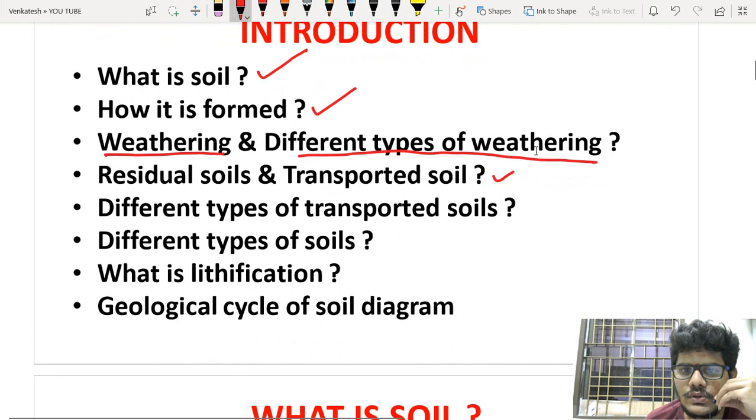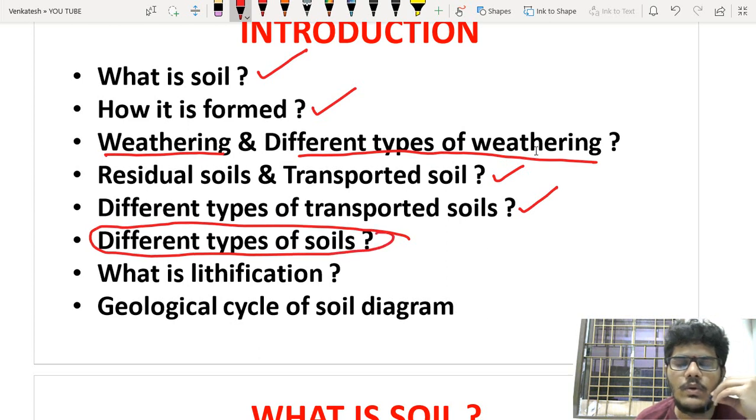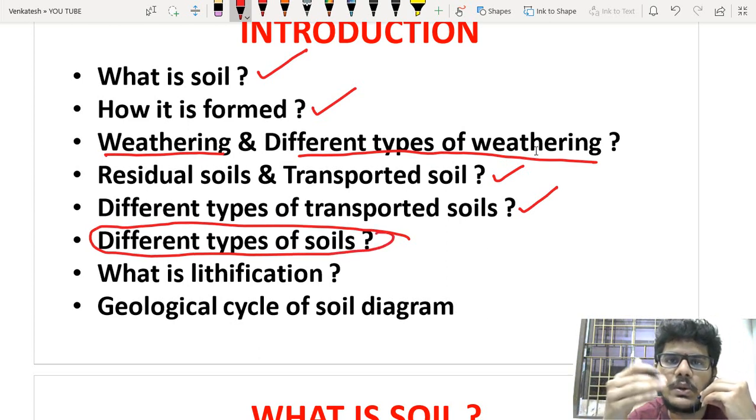What is a residual soil? What is a transported soil? And different types of transported soils. And some special soils we will be studying. In these special soils, we will be studying what is black cotton soil, what is bentonite clay, what is loam, what is an organic soil, what is a weathered clay, and what is a moram. So these are some types of soils that we will be discussing.